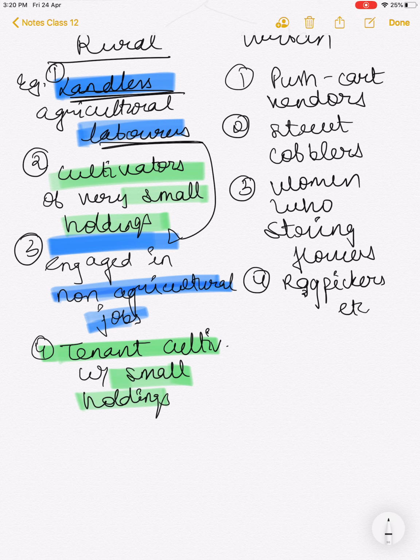Now coming to the topic, how are poor identified? It's an important topic because a lot of questions are asked from here.